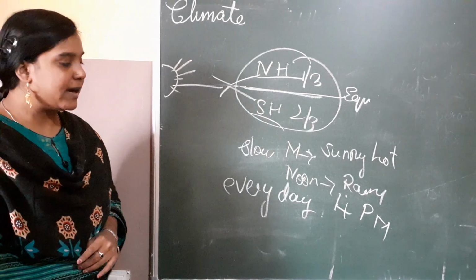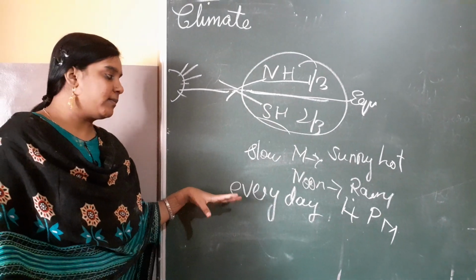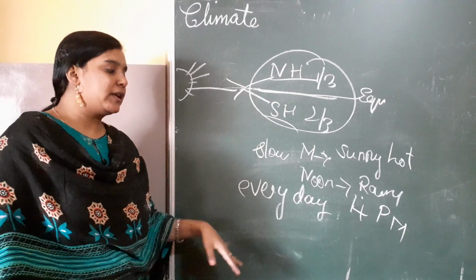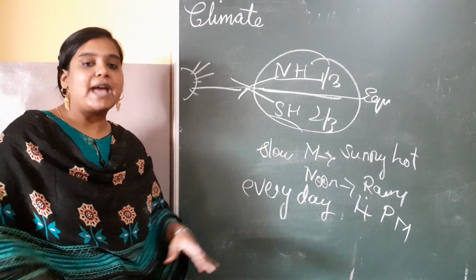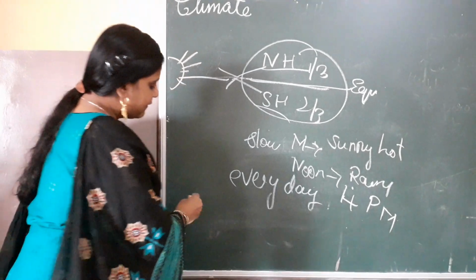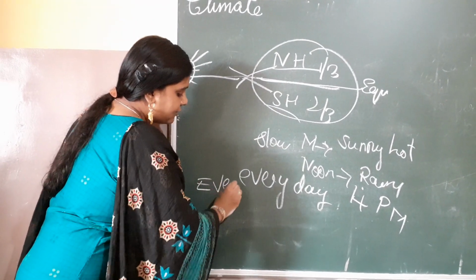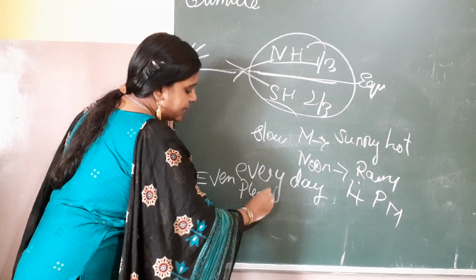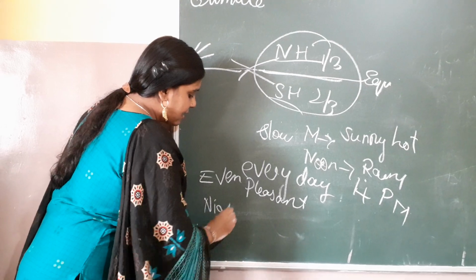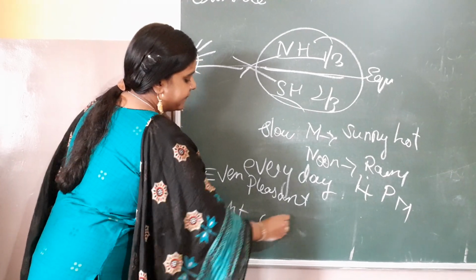Morning sun will shine brightly. By noon it will start to become rainy, and around 4 p.m. it rains heavily, and it will be happening throughout the year. Then the evenings will become pleasant and nights will become cool over there.